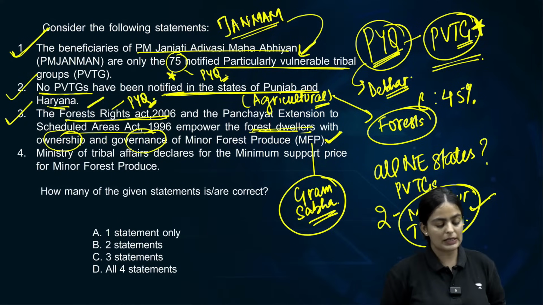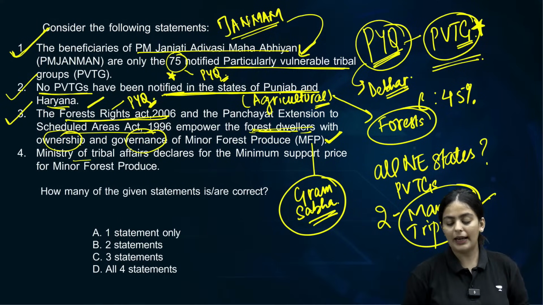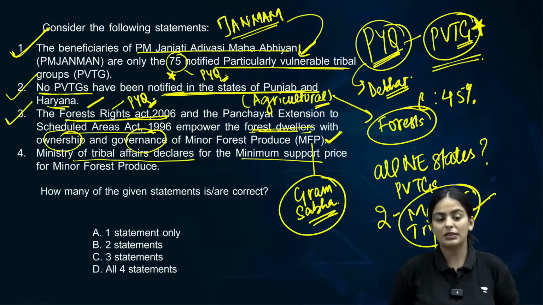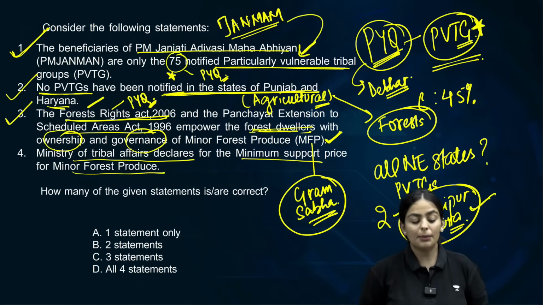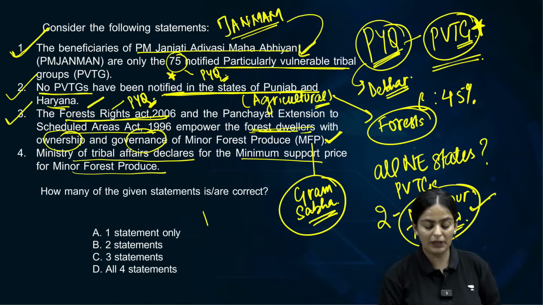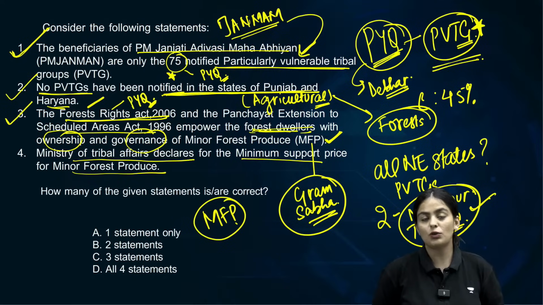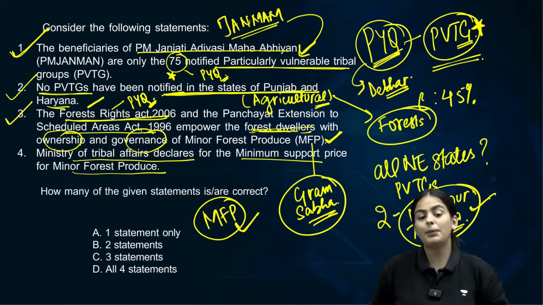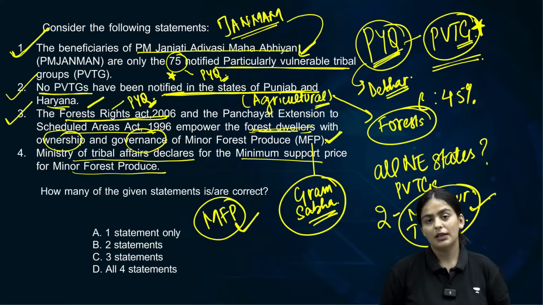The fourth statement is Ministry of Tribal Affairs declares the MSP for the minor forest produce. This is absolutely correct. The minor forest produce is also given an MSP, a minimum support price on which it can be sold, and that particular MSP is declared by the Ministry of Tribal Affairs.